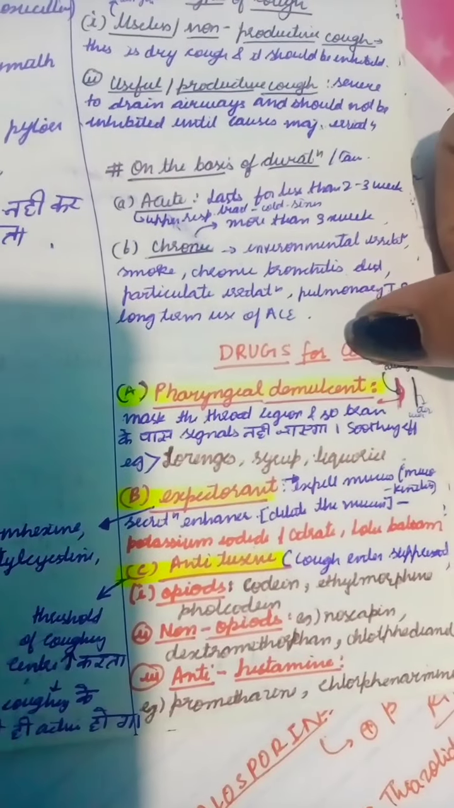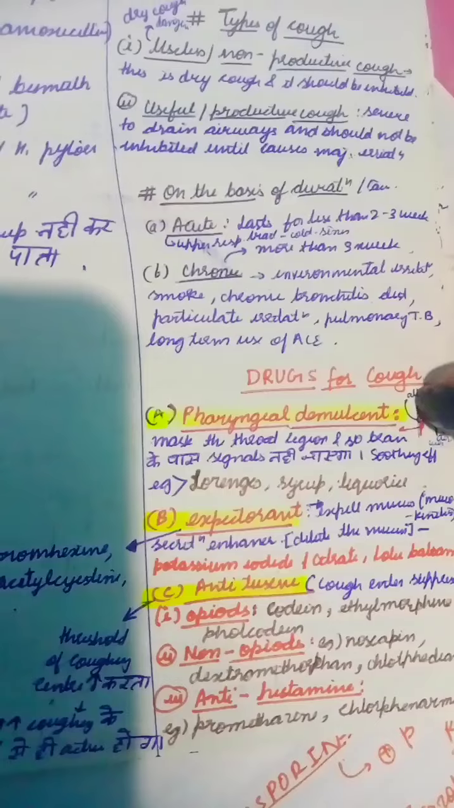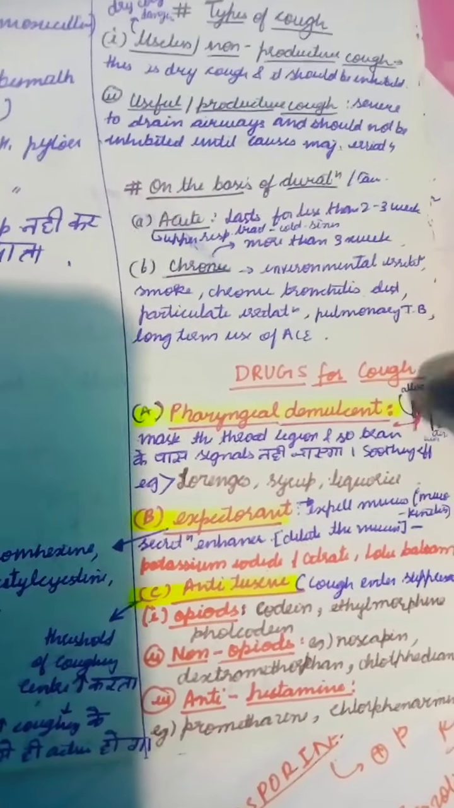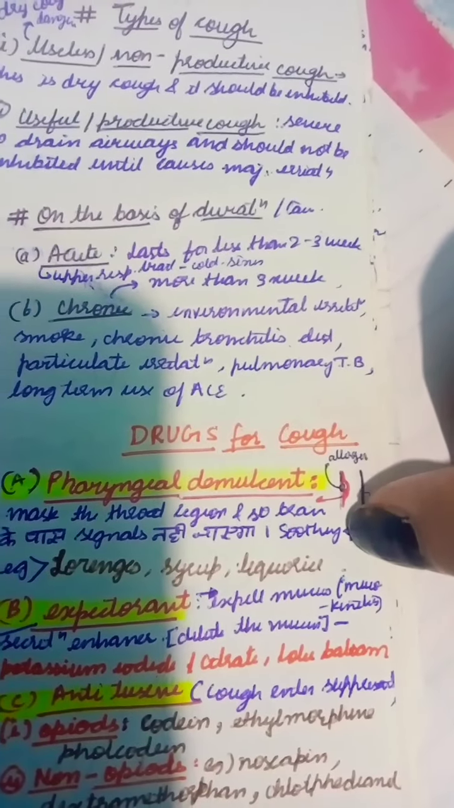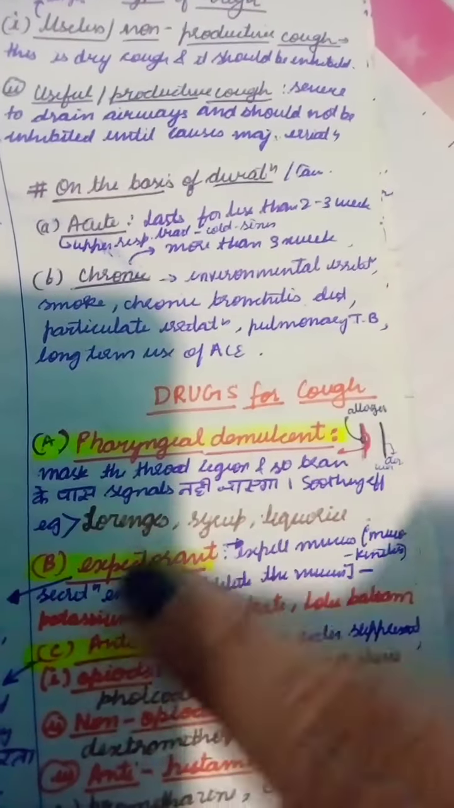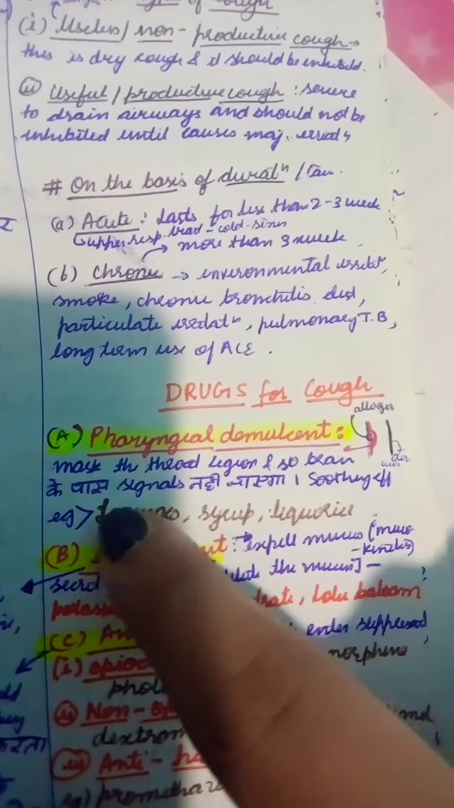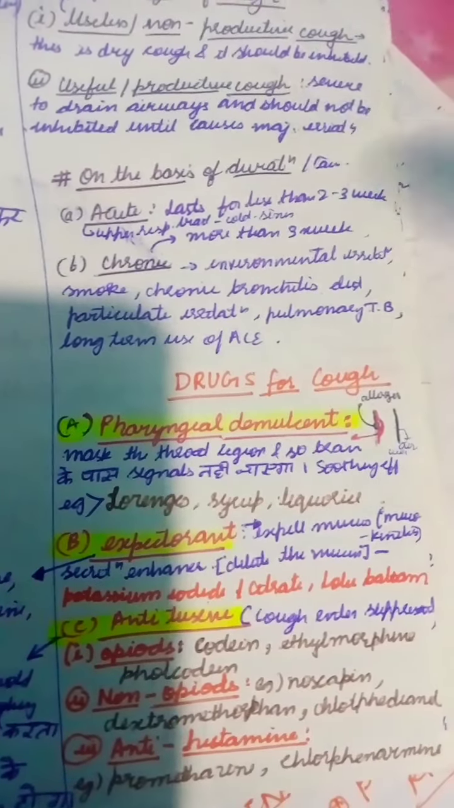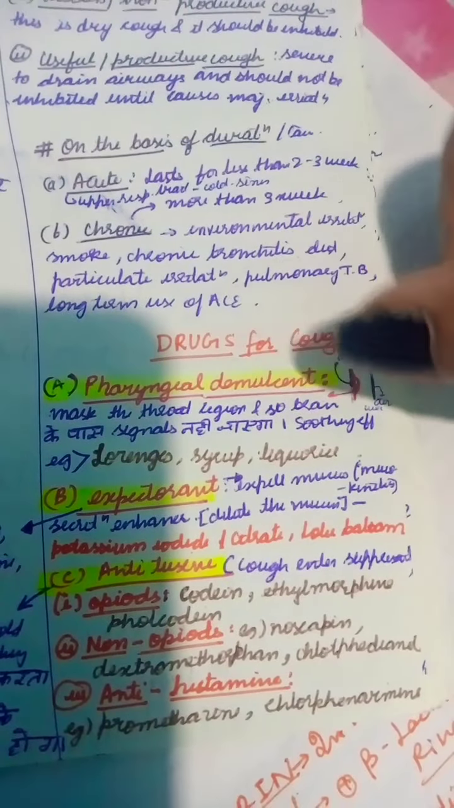In this, pharyngeal demulcent. They mask the allergens. For example, this is our airways, right? And this black one is the allergens. So the demulcent masks this allergen, and therefore the signals cannot reach the brain, right? And gives the soothing effect. For example, oranges, syrup, licorice.